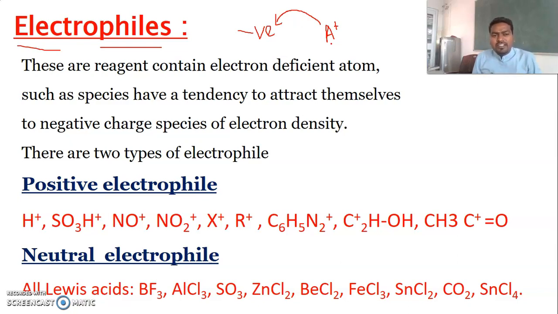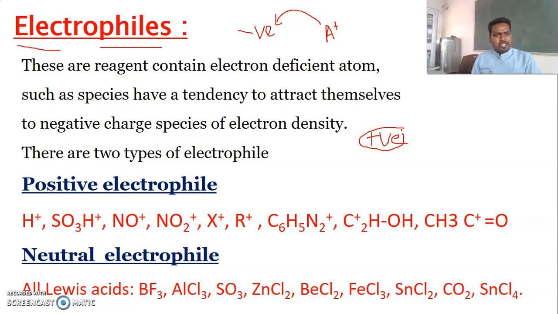These are the electron deficient species, we can say, and because of this deficiency, they have a tendency to move themselves to a negatively charged species of electron density. So these are called electrophiles. Now, in order to identify anything as an electrophile, it must either possess a positive charge, that means a cation. Even though the positive charge is not present on the species, sometimes it acts as an electrophile.